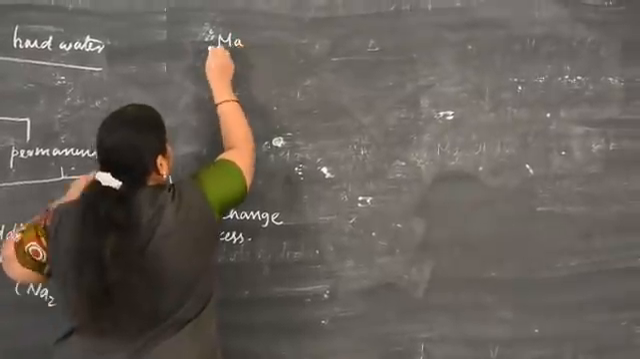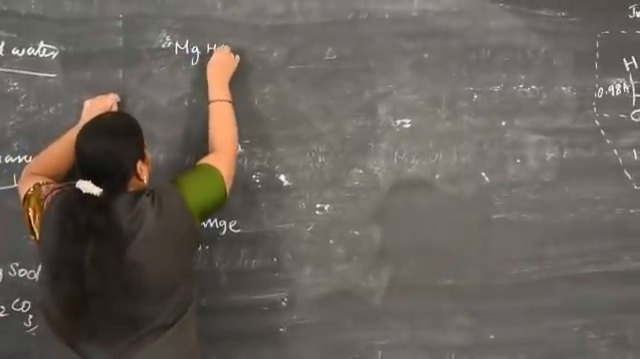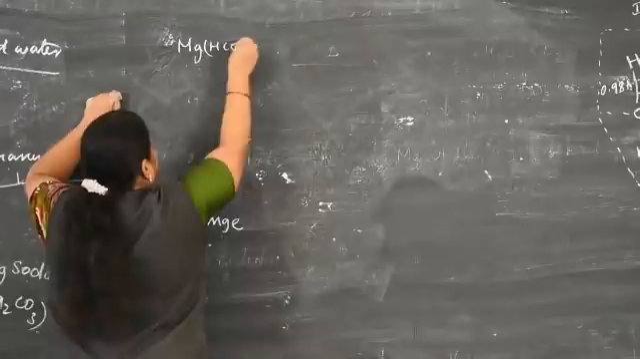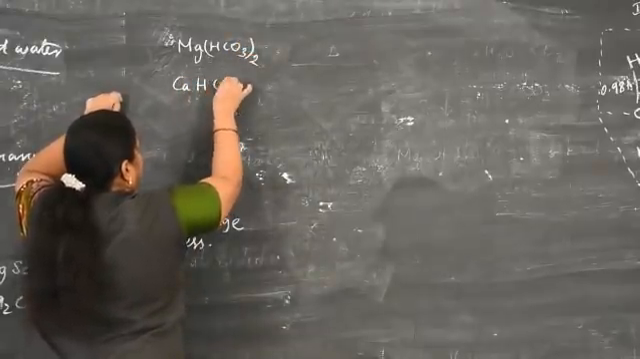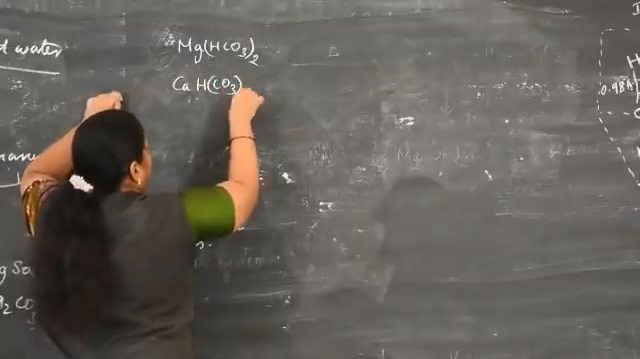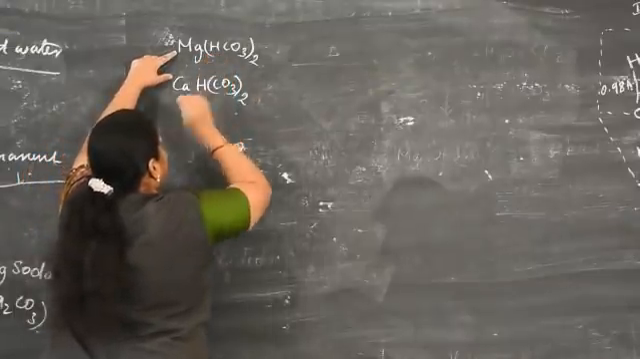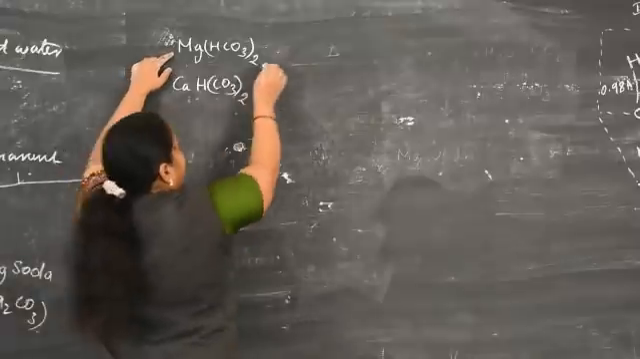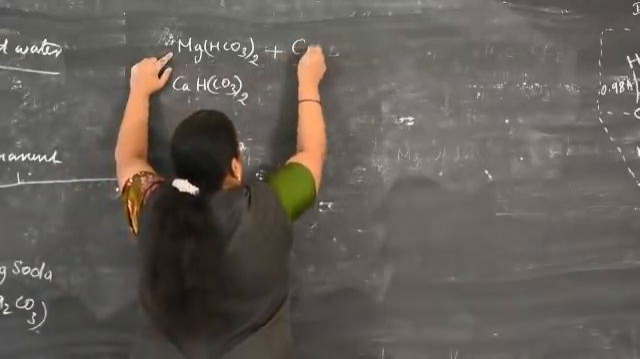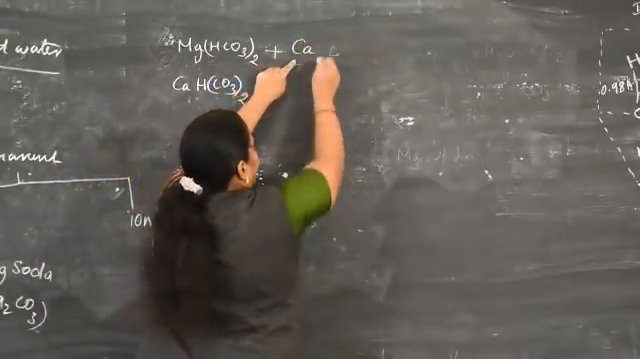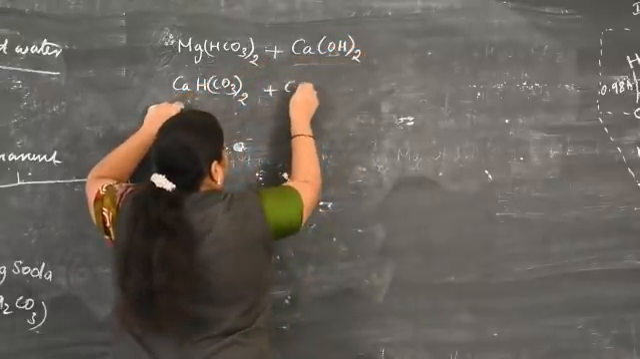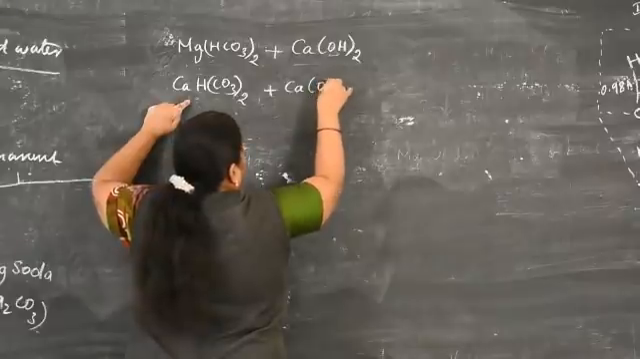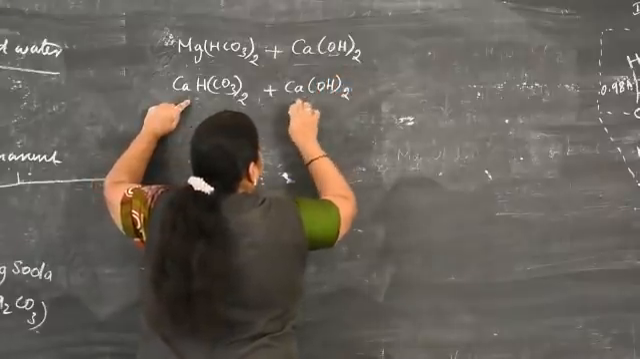Hot water contains soluble magnesium bicarbonate as well as soluble calcium bicarbonate in it. So these two soluble salts are treated with a calculated amount of lime water. Lime water is calcium hydroxide. So calcium hydroxide is added to it.